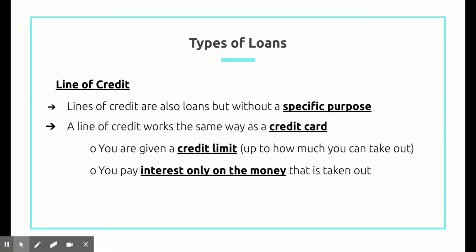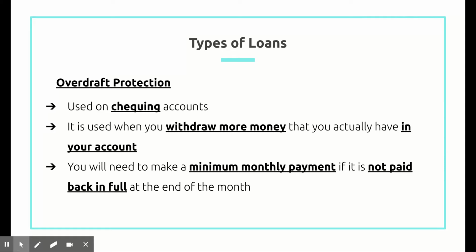A line of credit. Lines of credit are also loans, but with a specific purpose. A line of credit works the same way as a credit card. You're given a credit limit, say 10,000. This is how much you can take out, but you only pay interest on the amount of money that you do take out. So say you have a credit limit of 10,000, but you only pull out 5,000, then you only pay interest on that 5,000.